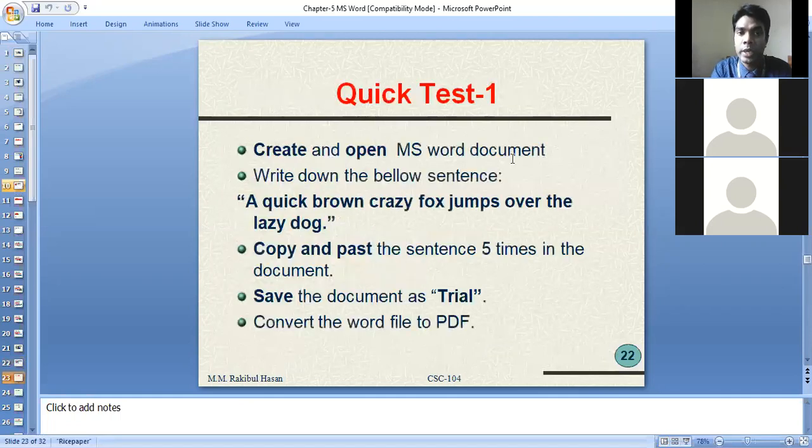We learned how we can create a Microsoft Office Word document, how we can type something, how to cut, copy and paste, how we can convert Word to PDF, and how we can rename the file. Many of you might fall in trouble when you change your file name, because without closing the file you cannot rename it. You have to close the file, then change your file name. So be careful about it.